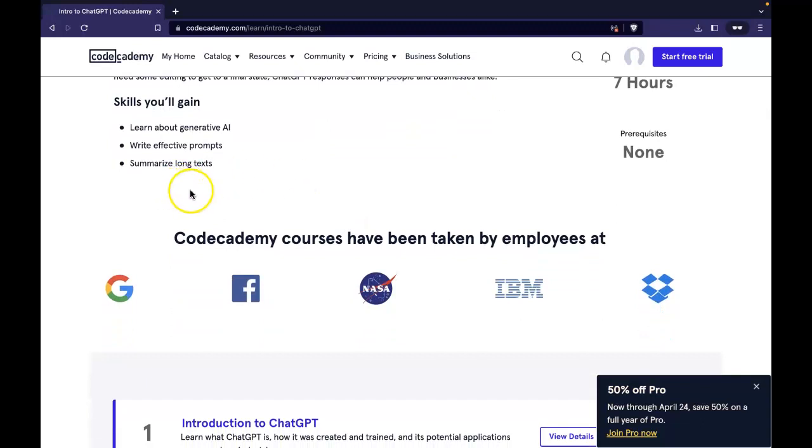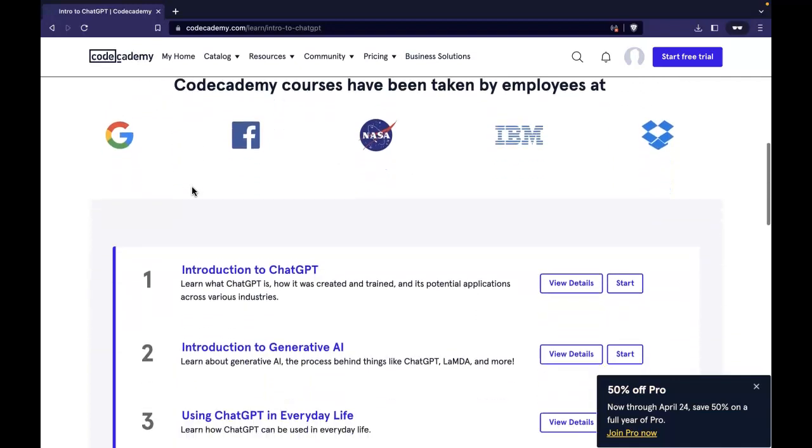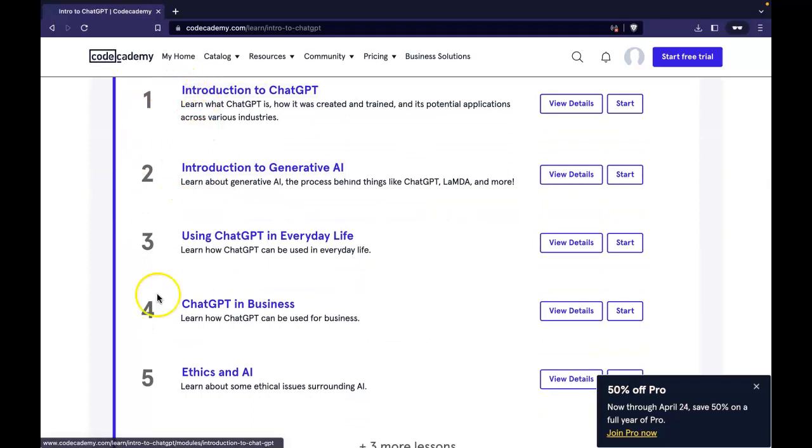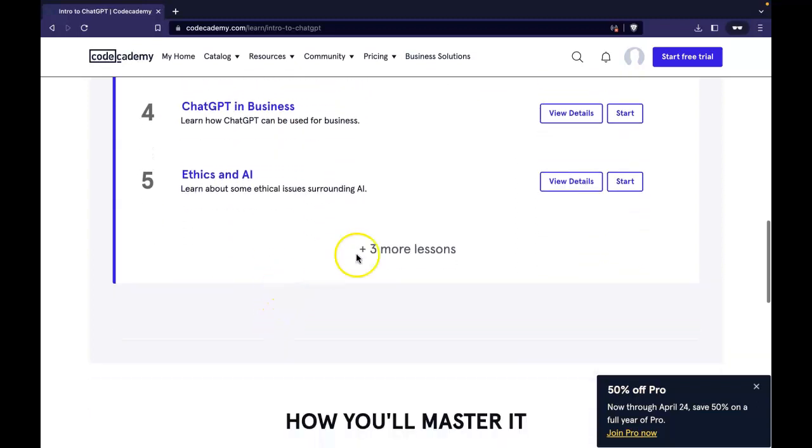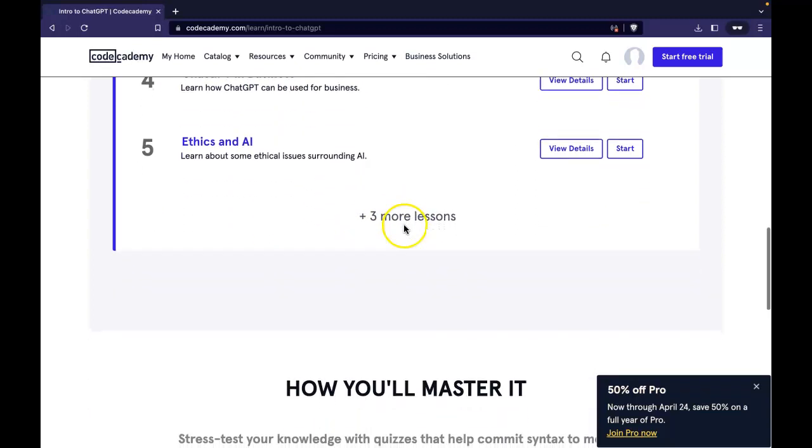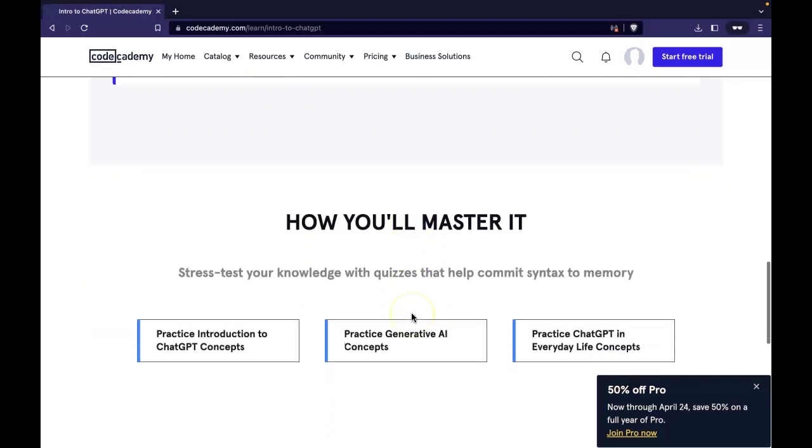Skills you'll gain: you'll learn about generative AI, write effective prompts, and summarize long text. So these are the different lessons we'll be looking at: Introduction to ChatGPT, Introduction to Generative AI, using ChatGPT in everyday life, ChatGPT in business, ethics, and AI. So it says plus 3 more lessons, and